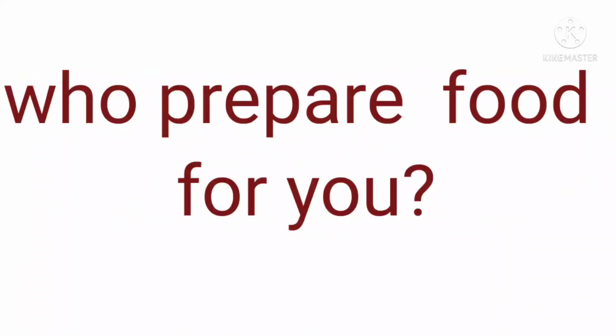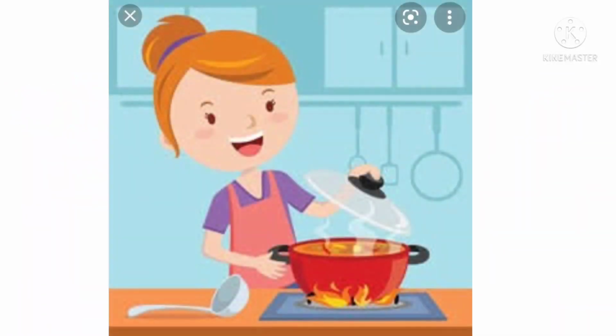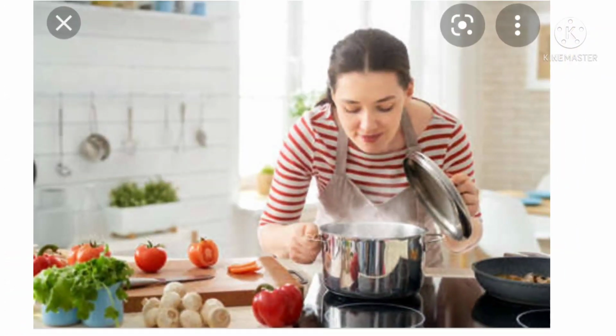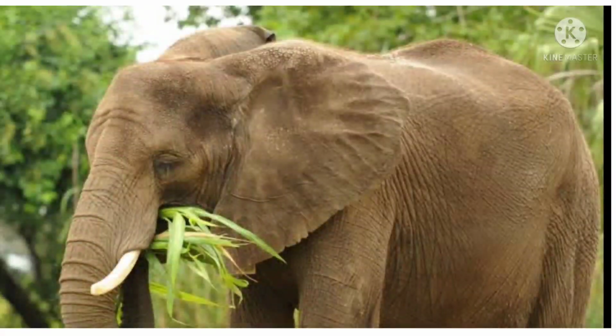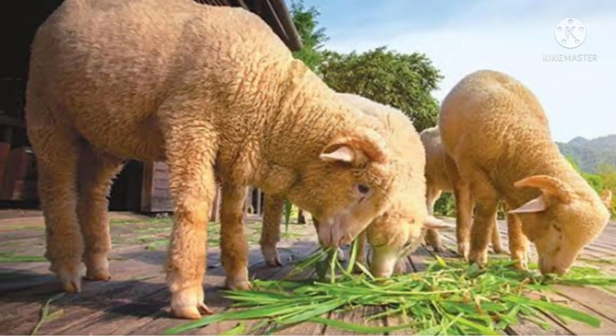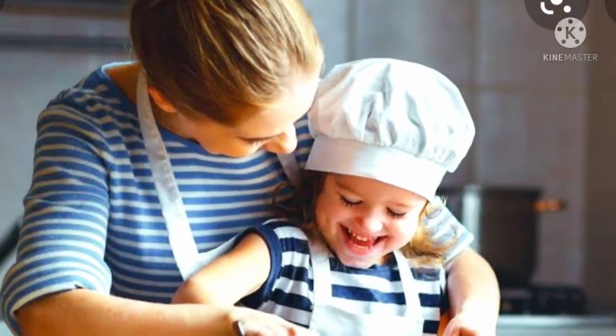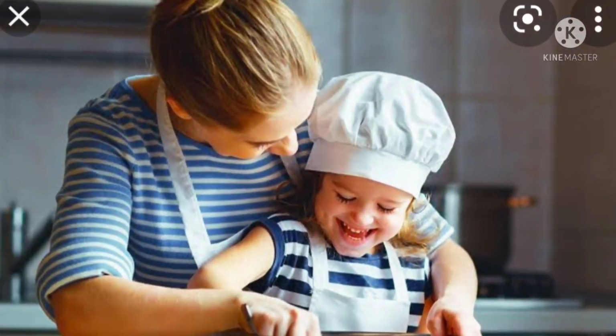Here, see children, who prepares food for you? Yes, mother prepares food for you in your house. In the same way, how do animals get their food? Yes, animals are unable to make their own food, so they depend on others for food. Already we know, children, our mother prepares rice.